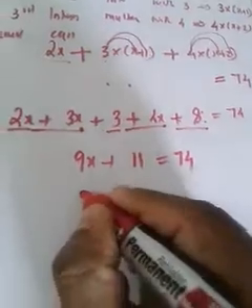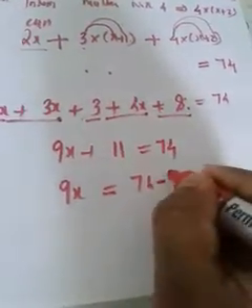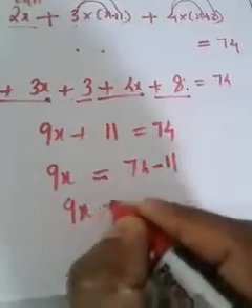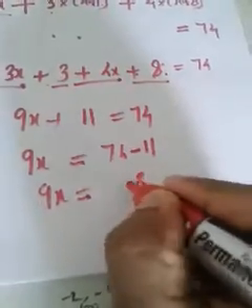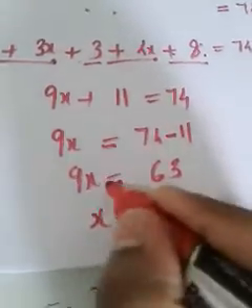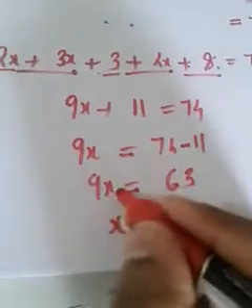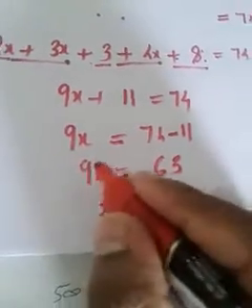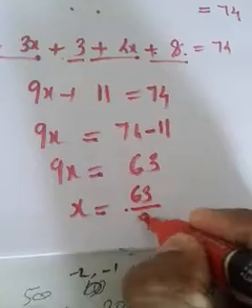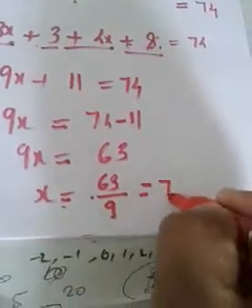So what is 9x from this equation? Take this plus 11 to the right side, it becomes minus 11. So 9x is equal to 74 minus 11, which is 63. Then what is x? Since 9 is multiplied with x, when you take that 9 to the right side, it becomes division. So 63 by 9, what is that? 7. So we got the value of x as 7.